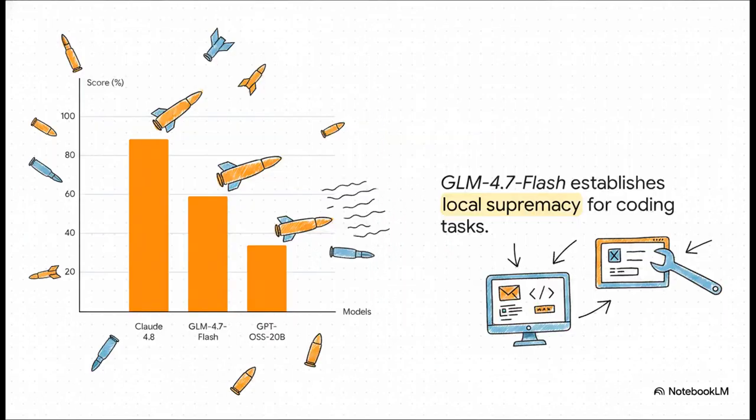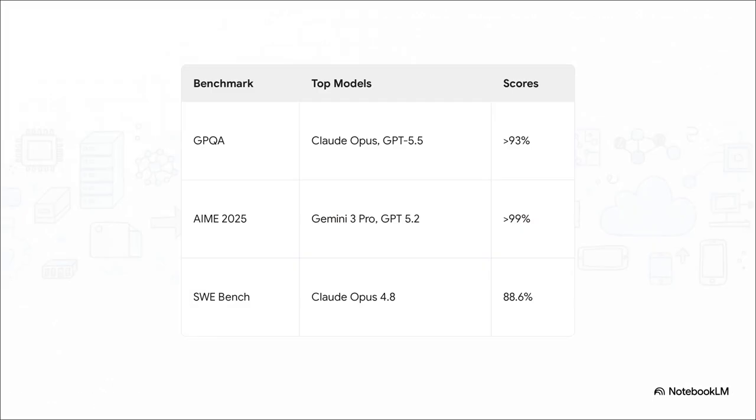And the data is our ammo here. On SWE-bench Verified, Zhipu AI's open-source GLM 4.7 Flash is now ripping a 59.2%. It completely outclasses previous dense competitors and establishes absolute local supremacy for UI generation and complex tool calling workloads right on your workstation. Take a look at the current state of the May 2026 LLM leaderboard. While closed APIs like Claude Opus 4.8 and Gemini 3 Pro still hold the absolute ceilings on Humanity's Last Exam, the heavily optimized local open-source architectures we've just analyzed are fundamentally redefining the Pareto frontier of performance to compute.